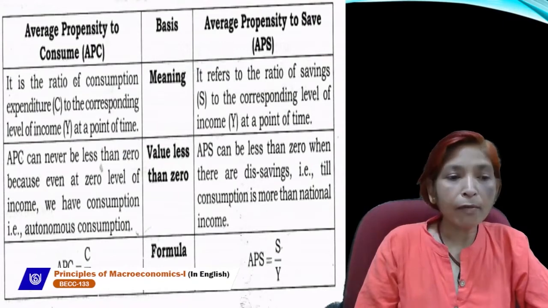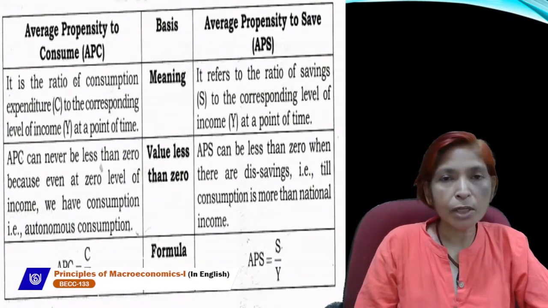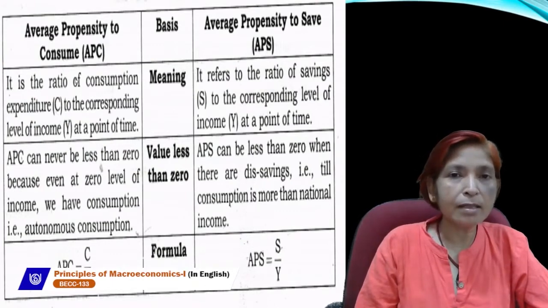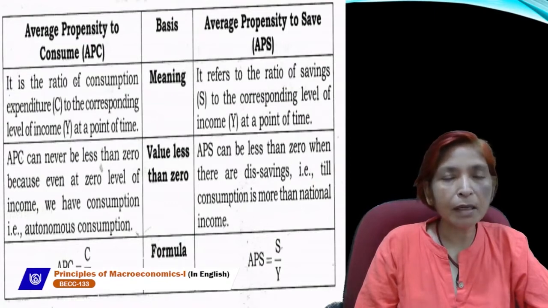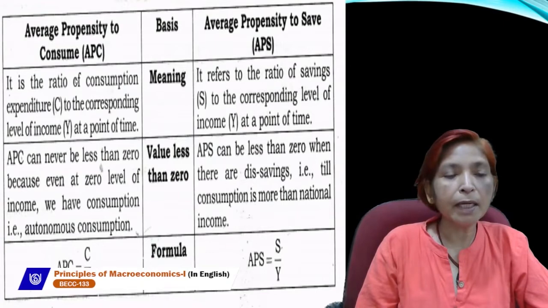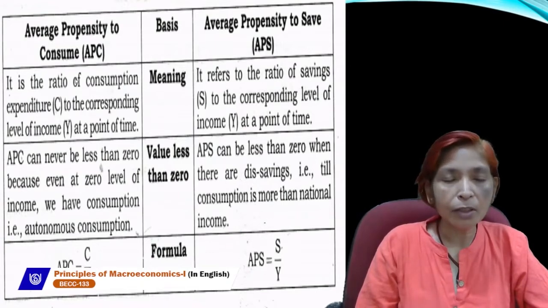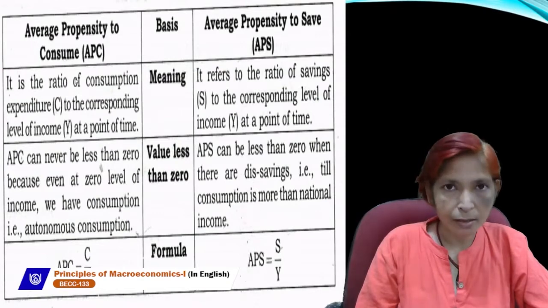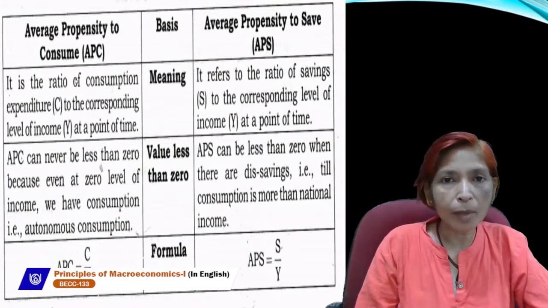APC can never be zero because consumption can't be zero. At the zero level of income, a minimum level of consumption definitely exists. That's why APC can't be zero, because at zero level of income we have consumption, which is known as autonomous consumption.